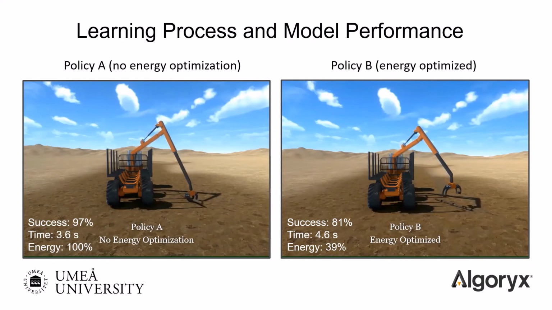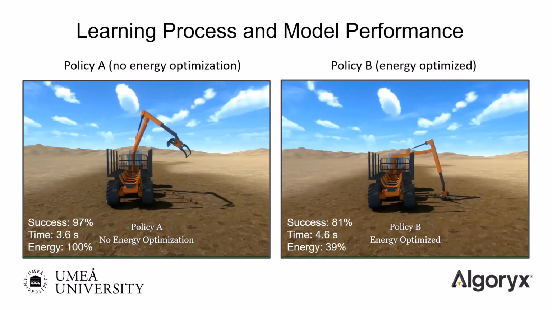So how does this affect the policies in practice? Here we can see the difference between Policy A and Policy B in action. Policy B, shown to the right, is learned using the reward function including an energy optimization goal. Note, for example, the overall smoother motion of the crane, which can be observed through the significant reduction in the grapple oscillations of Policy B compared to Policy A.